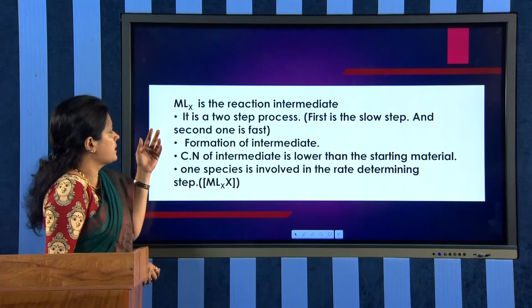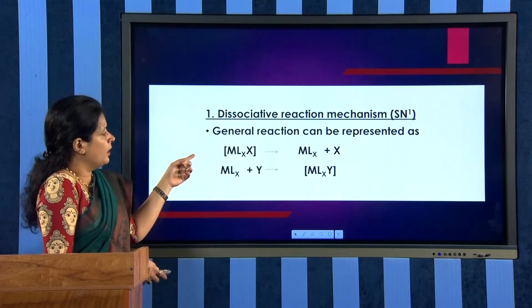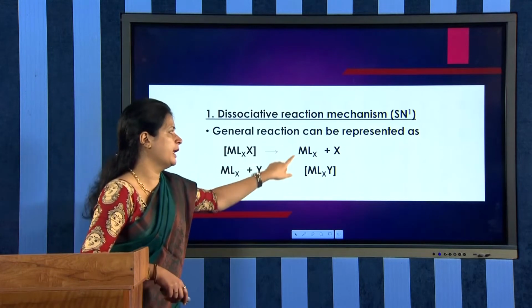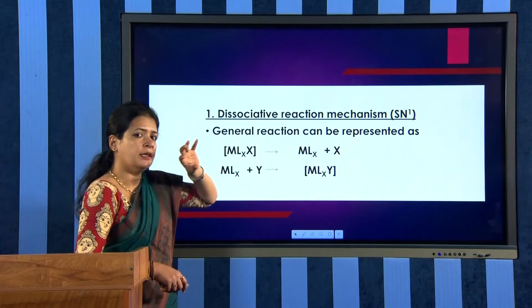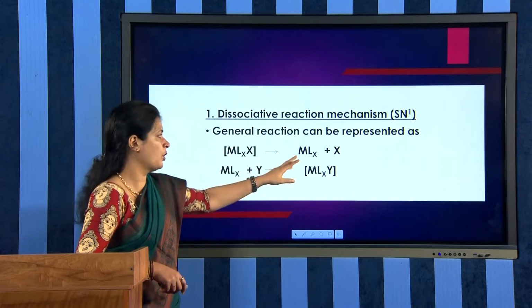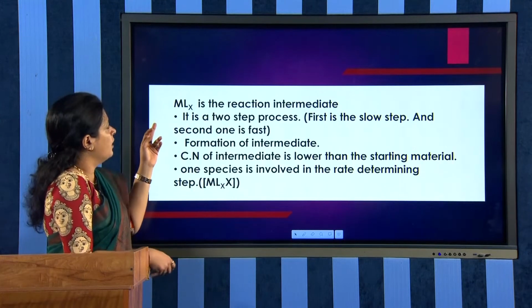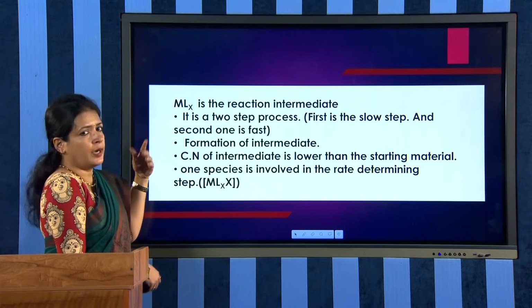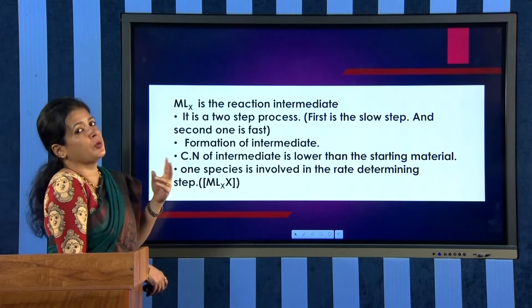And what are the characteristics? You know, MLx is the reaction intermediate. See, the reaction is MLxX giving MLx. So, this MLx is the reaction intermediate, meaning the species which is formed in between the reactants and product. So, we have the reaction intermediate MLx, and the next characteristic is that it is a two-step process.